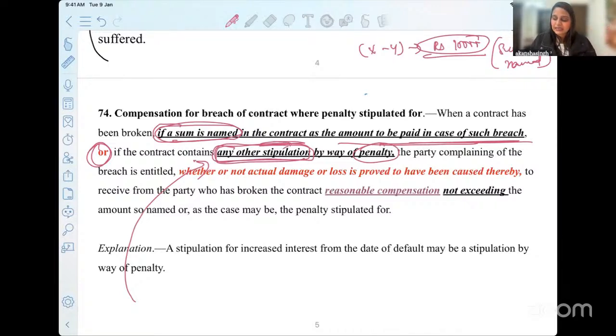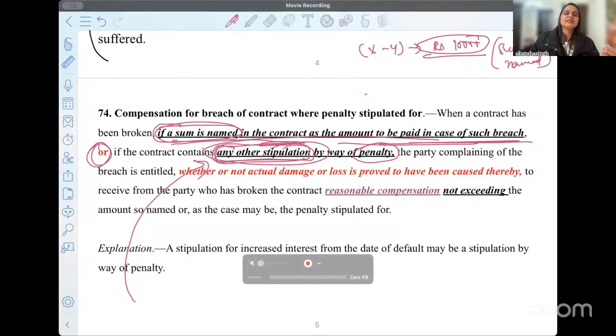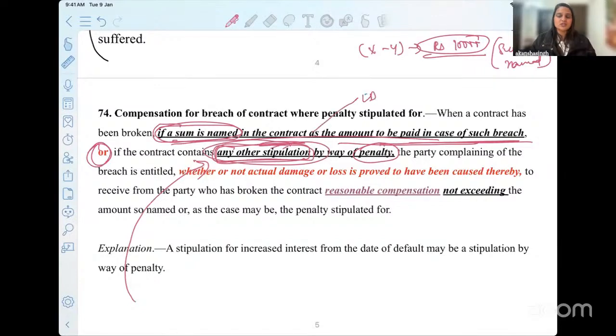Okay, this is the area where we have interpreted and come up with different concepts. So first, which one is liquidated damages? This one is, because we have named a sum of money that, in case breach happens, this amount of money will be paid. So this is liquidated damages. The second is any other stipulation which can be by way of penalty.